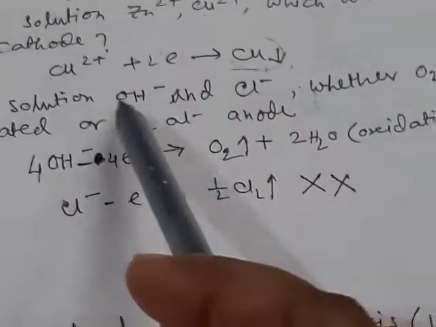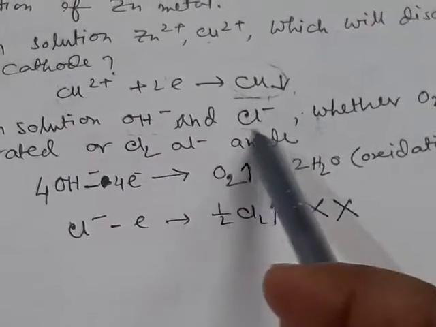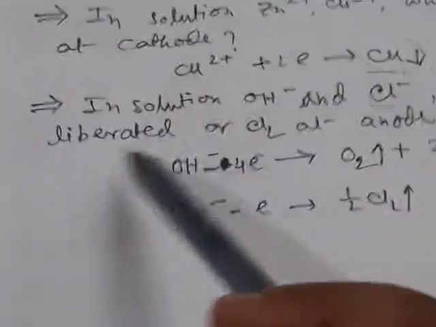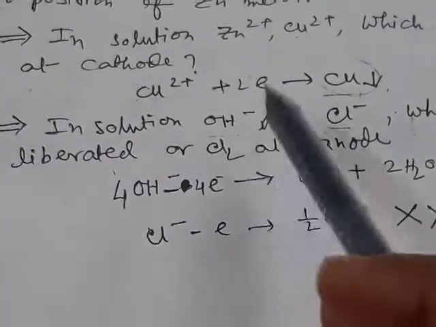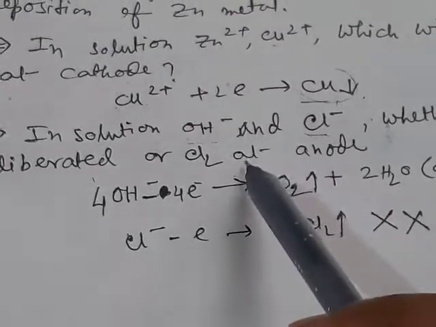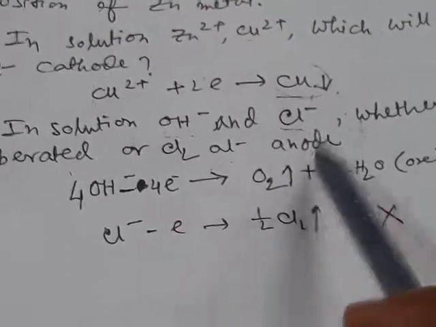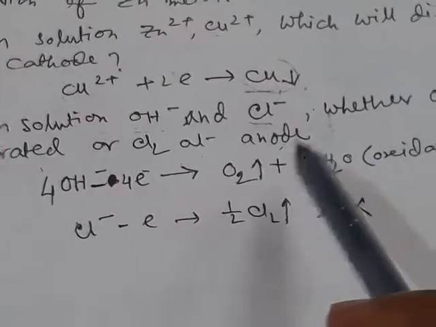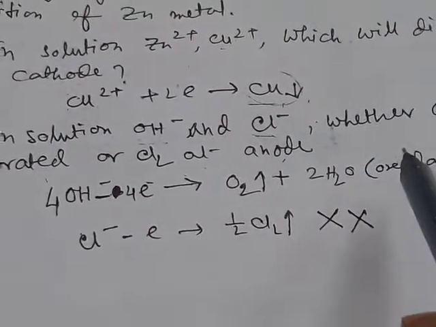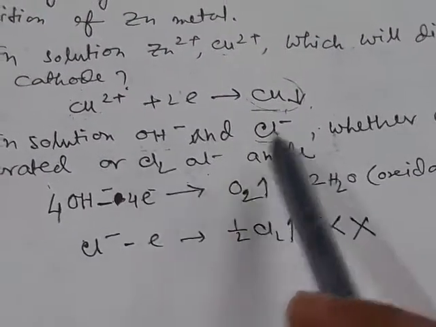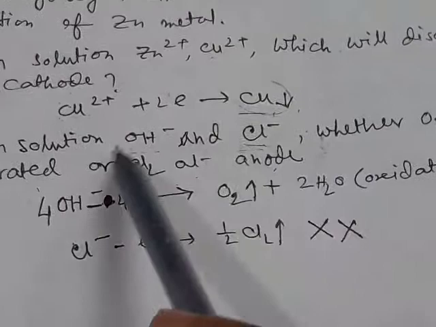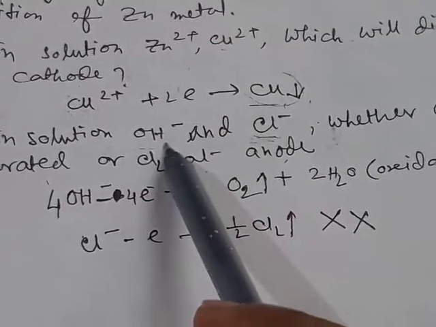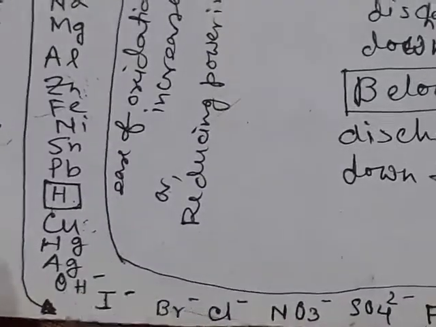Now in solution there are hydroxide ions and chloride ions. Whether oxygen will be liberated from hydroxide or chlorine will be liberated from chloride at the anode? We know at the anode an oxidation reaction takes place, and here chloride is placed at a lower position than hydroxide in the electrochemical series.